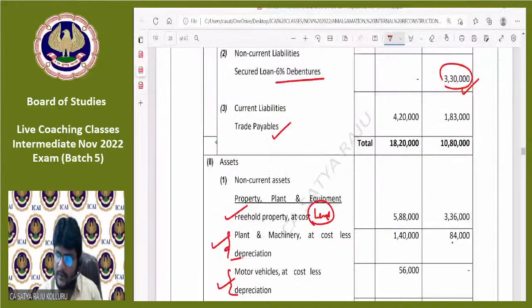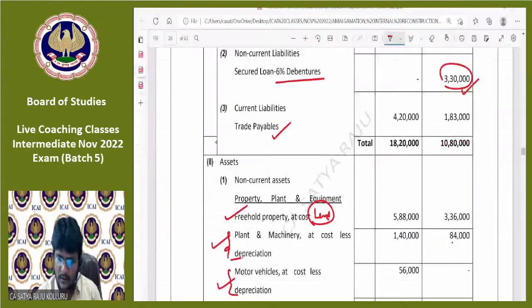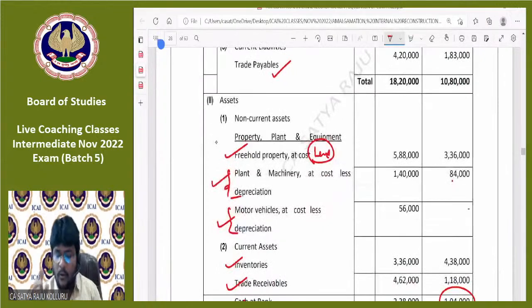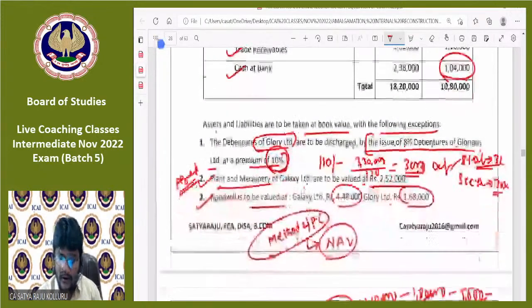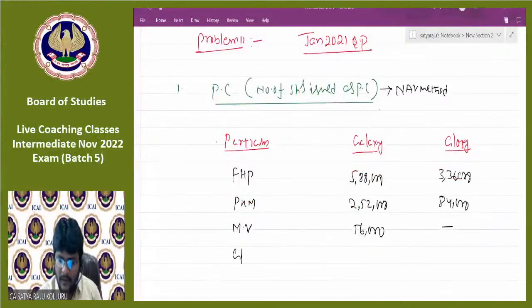Motor vehicles, same, that is 56,000. Here nil only. Next, guys, one more thing. You may have forgotten it. Goodwill is there. In addition to tangible assets, intangible asset, goodwill is there. Please consider the goodwill also.